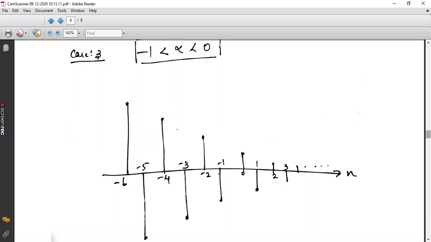You draw it. Don't sit idle. Take your pen, paper. You have to draw. You have to complete your notes. Update your notes.